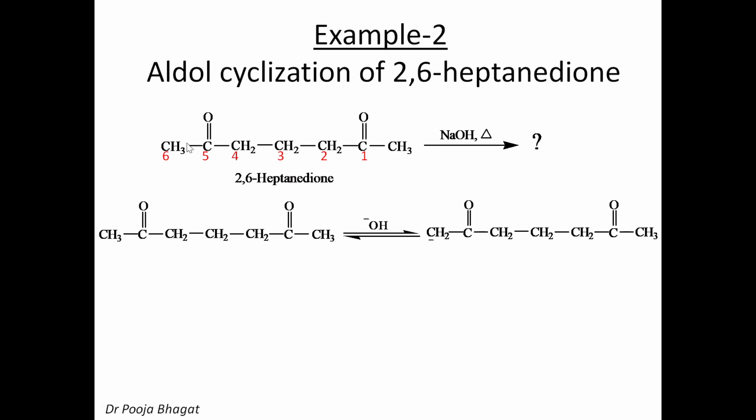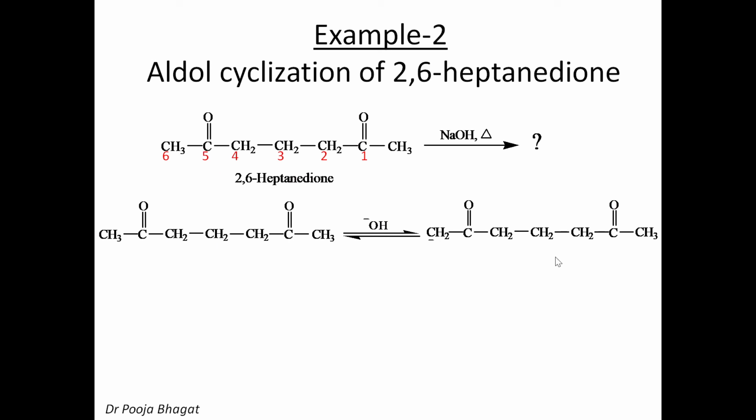Now here, as you can see, this is the structure in front of you. You can easily see that it is again a symmetrical molecule. So if you remove the alpha hydrogen from the 6th position, then it will attack at the first position and you will end up with a 6-member ring structure, which is stable. Therefore a 6-member ring structure will be formed. That means the base will abstract the hydrogen present at the 6th position, and this is an alpha hydrogen with respect to the C5 carbonyl group.